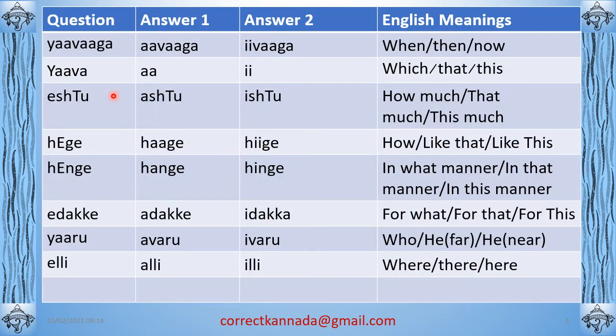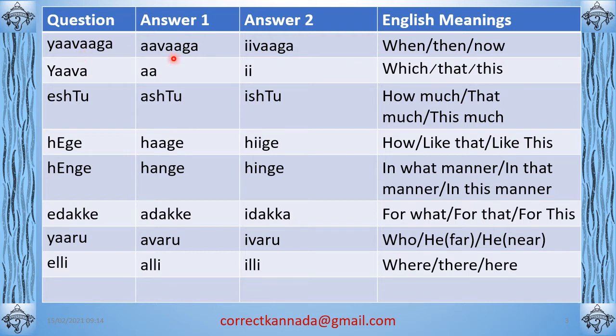What are triplets? Triplets are an easy way to remember these interrogative words. If you see the names of these columns, you will notice that if you have a question, you can give two answers to it. These are called the triplets. Yavaga means when. You can answer it as avaga, that is then, or ivaga, now. I'll give examples of this in the next slides just to get an idea.